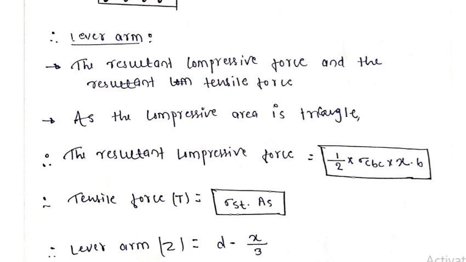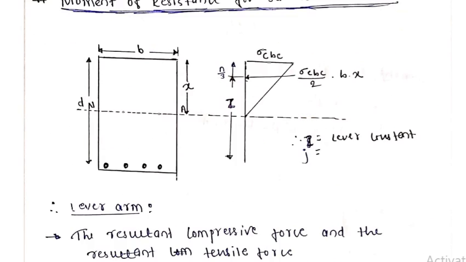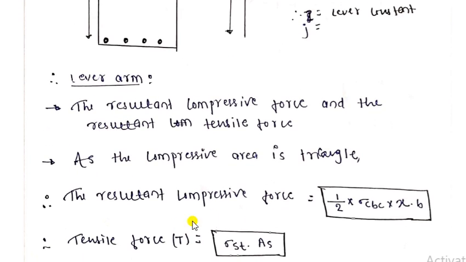As we have seen, the compressive area is a triangular formation. Here you can see that it is a triangular formation. So to find the resultant compressive force, it is stress into area. Here the maximum stress is sigma cbc, and the area of any triangle is half base into height.